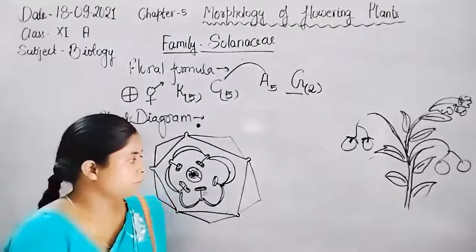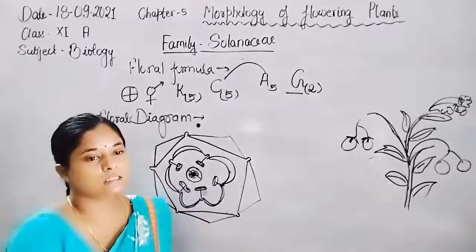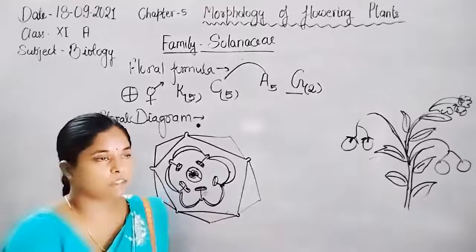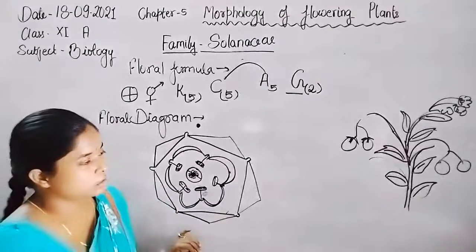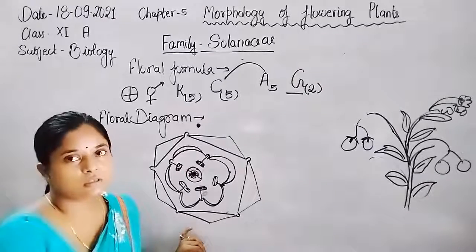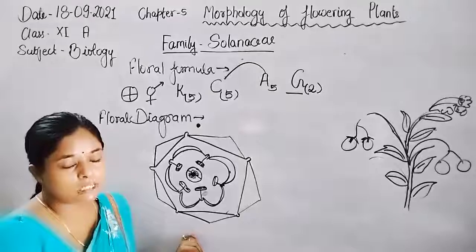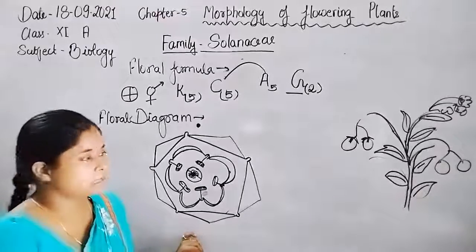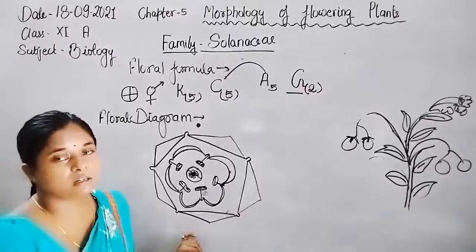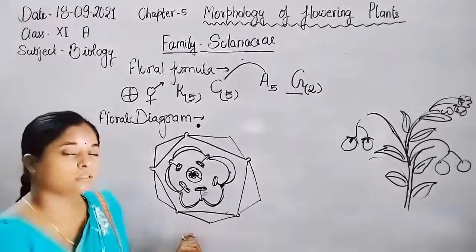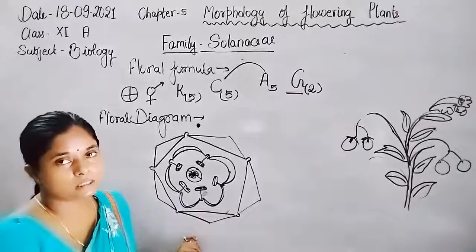Now the floral characteristics: flower is bisexual, actinomorphic type of symmetry is present. Calyx shows valvate estivation, gamosepalous, green in color. Corolla may be colored, again valvate estivation, gamopetalous.